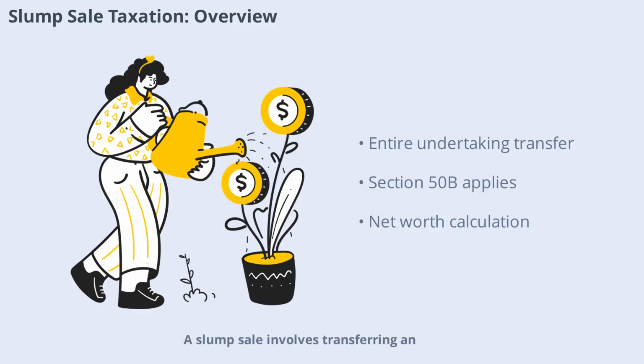Slump sale involves transferring an entire business undertaking for a lump sum consideration, without assigning individual values to assets and liabilities. Taxation of slump sales is governed by Section 50B of the Income Tax Act, 1961. The capital gain is calculated as the difference between the sale consideration and the net worth of the undertaking, with specific rules for computing asset values.